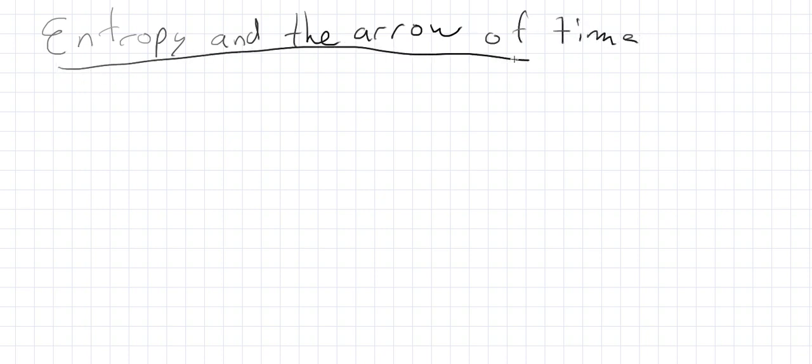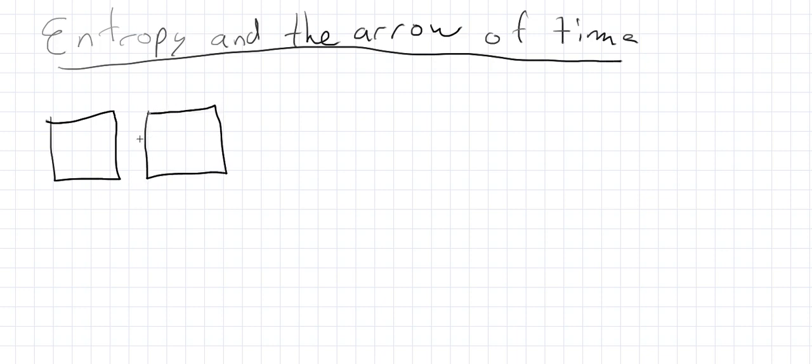Well, if we look at a couple of processes, we can see that the first law doesn't really tell us what's going to happen. It describes how it happens, but not what's going to happen. So for instance, if I have a hot block at some temperature T high and a cold block at some temperature T cold, we know what's going to happen. We know heat is going to be transferred from hot to cold. And the first law tells us that energy is conserved. If we lose 10 joules from the hot block, we'll gain 10 joules on the cold block.